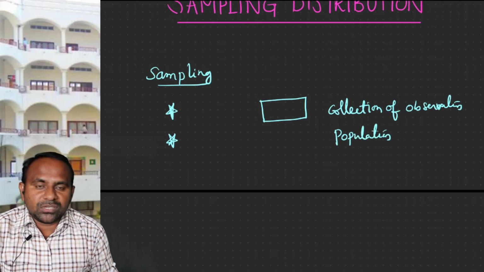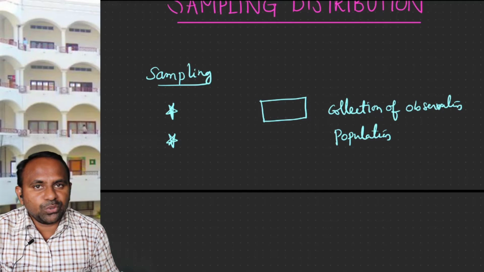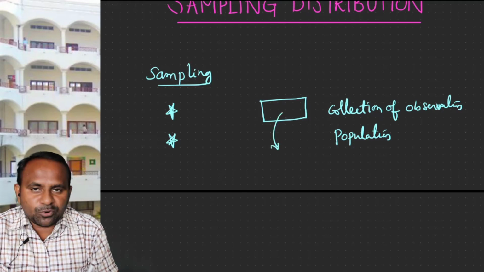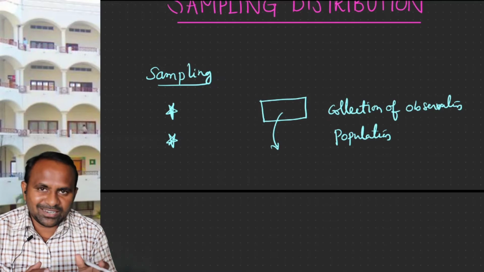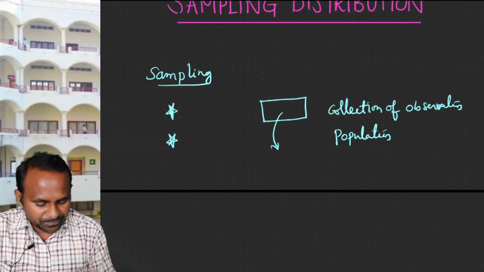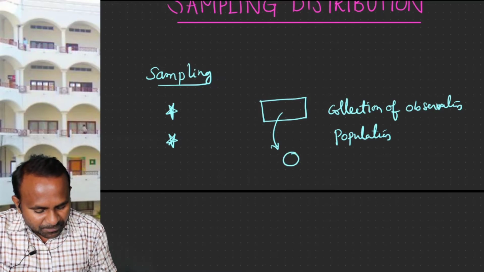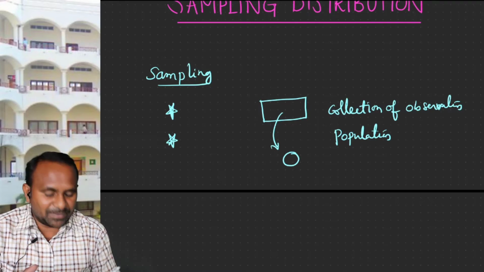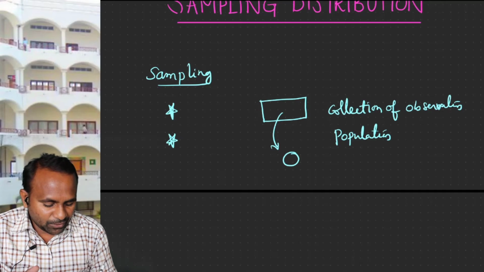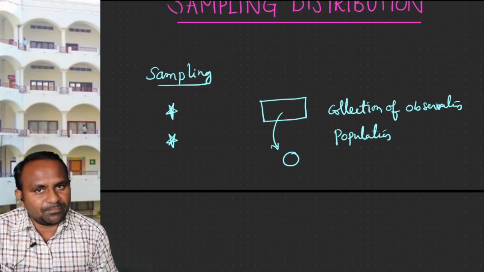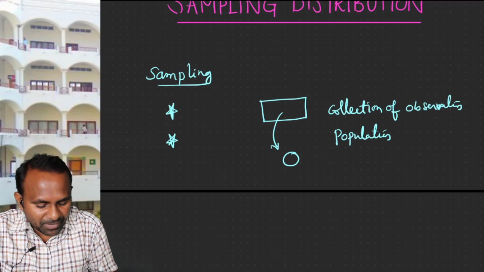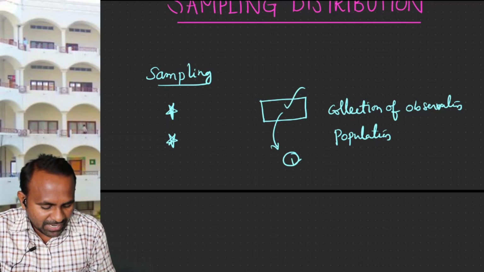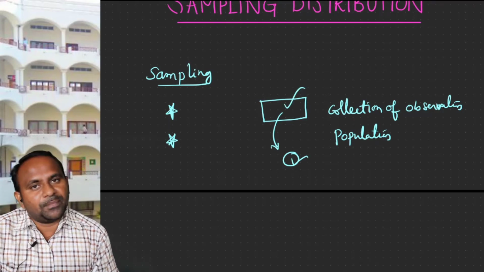But conclusions about this population can be drawn using the samples. Instead of drawing the conclusion about the whole population, because this data is large in number, a subset of this collection is drawn, and we find the conclusion about this sample. Suppose you want to find the mean of this bigger collection, the population, the same mean can be taken for this sample.